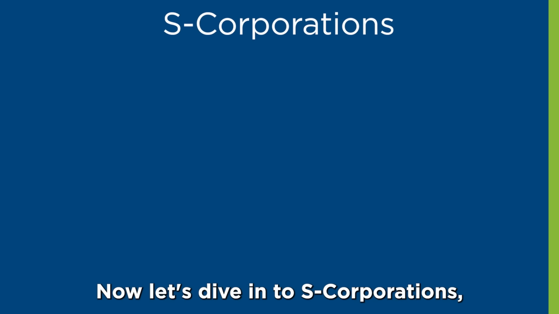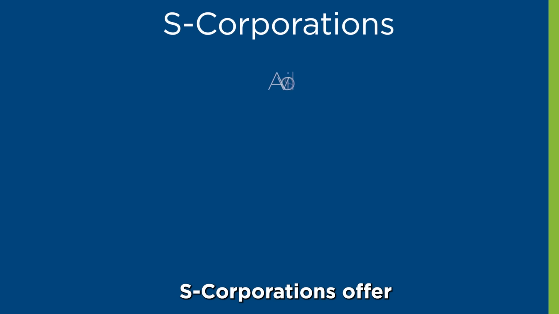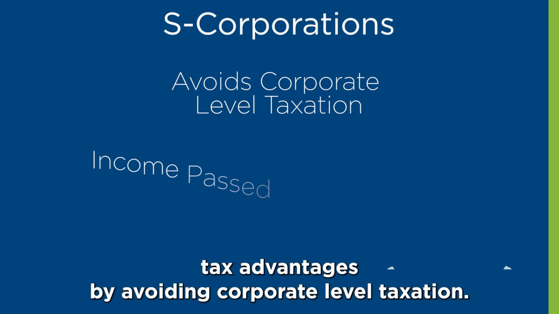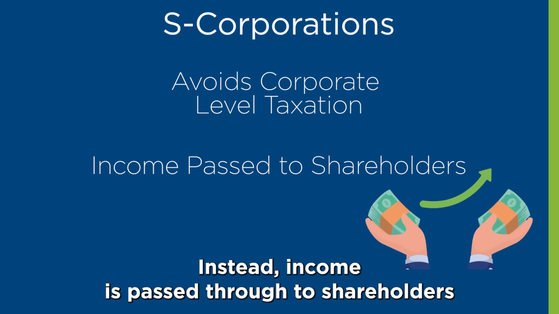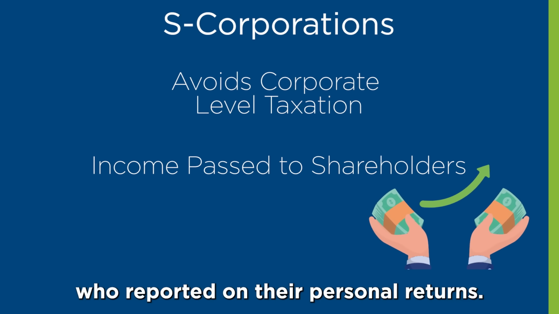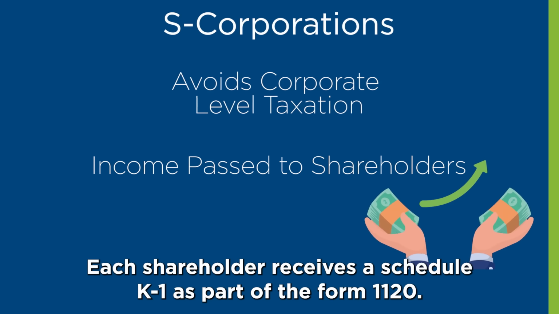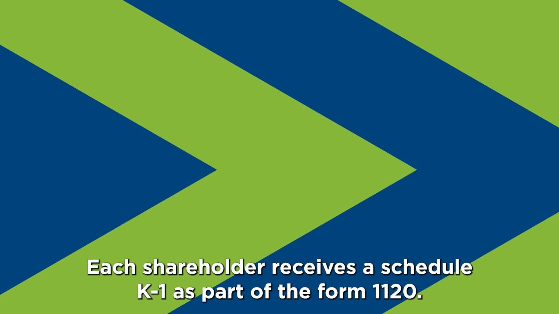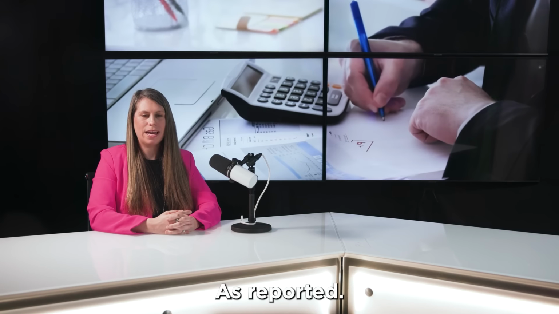Now let's dive into S corporations. S corporations offer tax advantages by avoiding corporate level taxation. Instead, income is passed through to shareholders and reported on their personal returns. Each shareholder receives a Schedule K-1 as part of the Form 1120-S reporting.